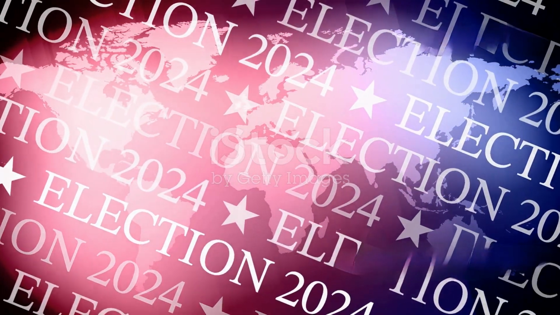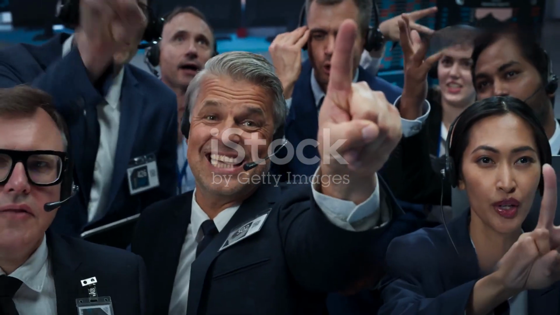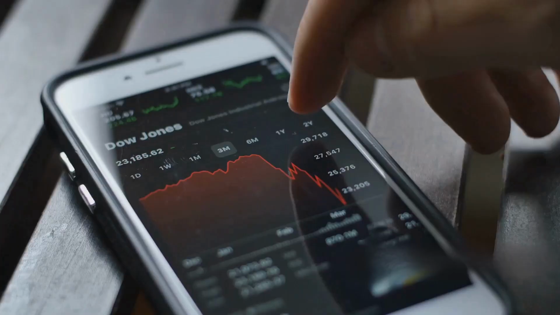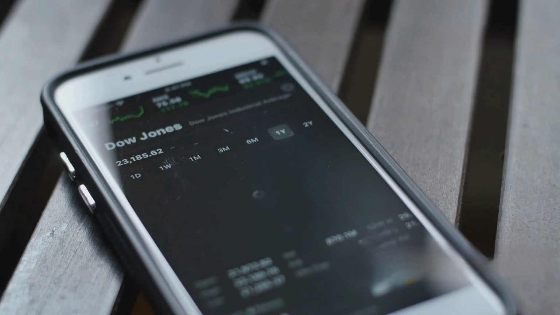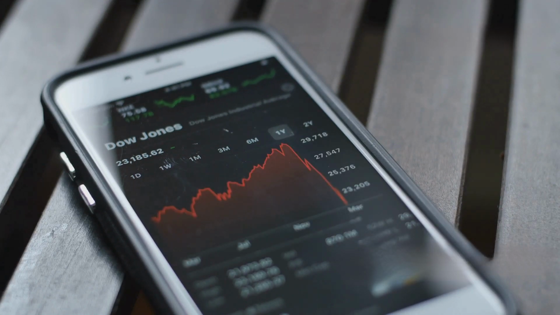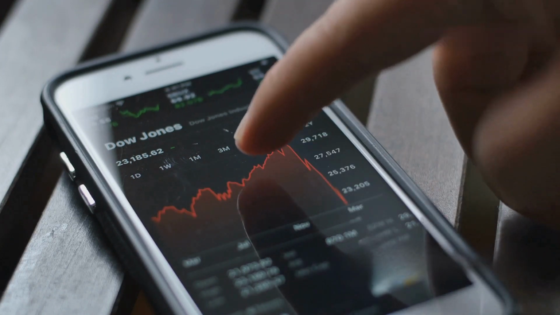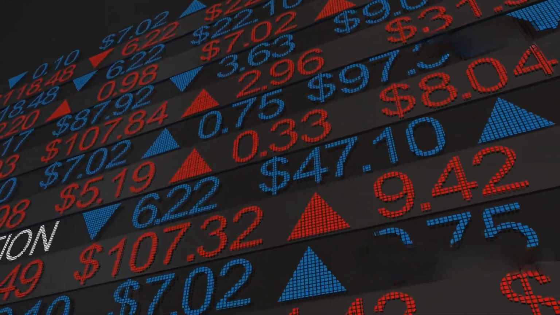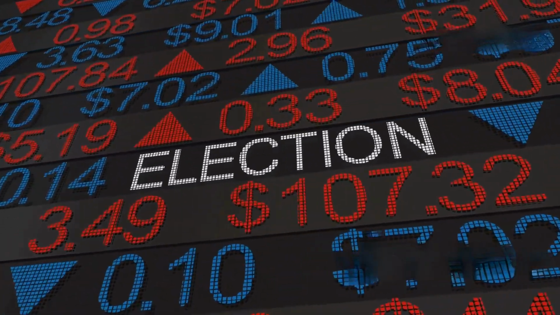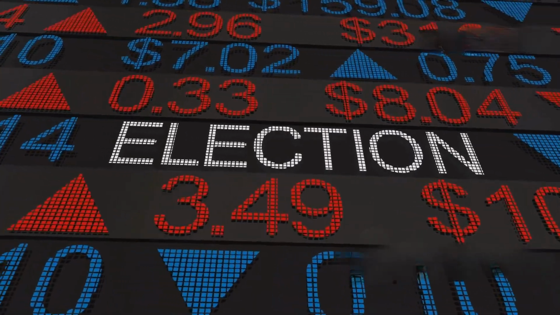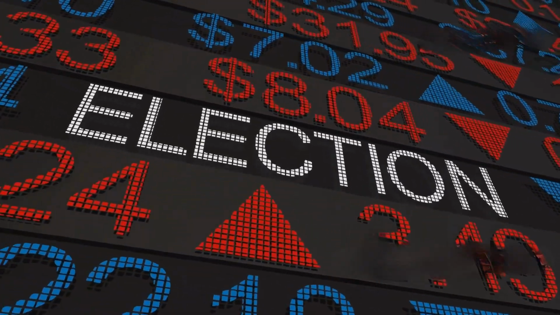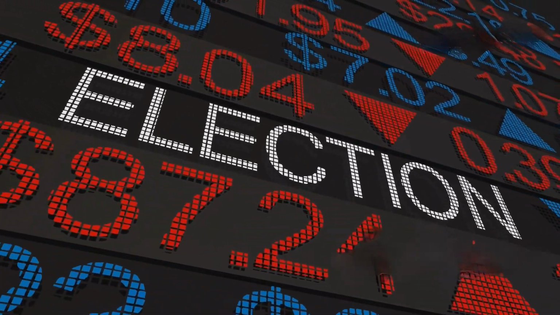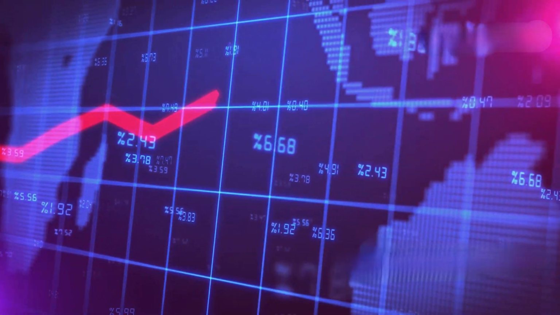Whenever elections roll around, uncertainty tends to send markets into a frenzy. Investors don't like not knowing what's going to happen next, and as a result, we see increased volatility. In the 2016 election, markets reacted to Trump's unexpected win with a sharp 5% drop in the S&P 500 overnight. Yet, it recovered the next day.